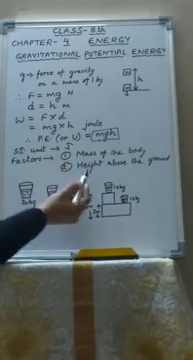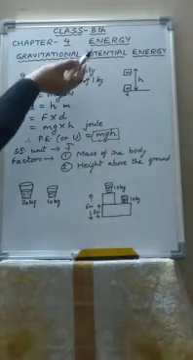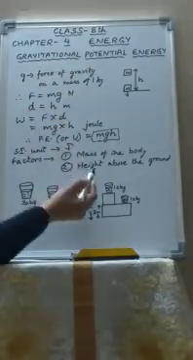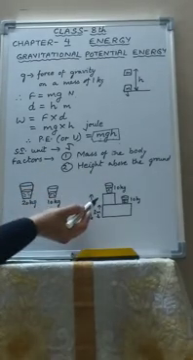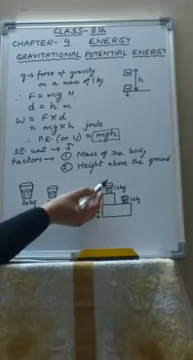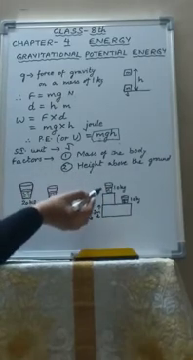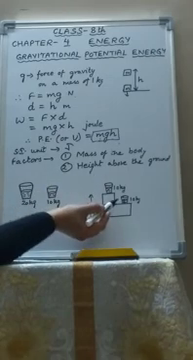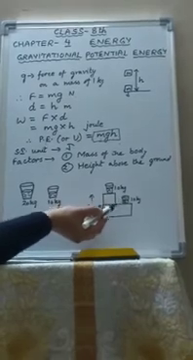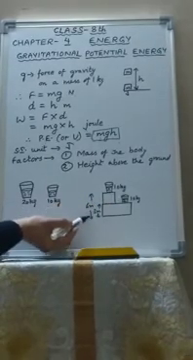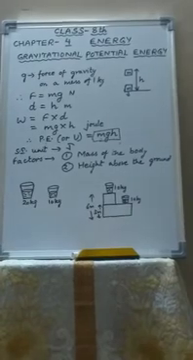Similarly, the potential energy is directly proportional to the height above the ground. More the height above the ground, more the potential energy gained by the body. For example, the potential energy of a bucket of water of mass 10 kg at the second floor of the house, at a height of 6 meters above the ground, will be double than the potential energy of the same bucket of water of mass 10 kg at the first floor at a height of 3 meters. Height is double, so potential energy is also double.